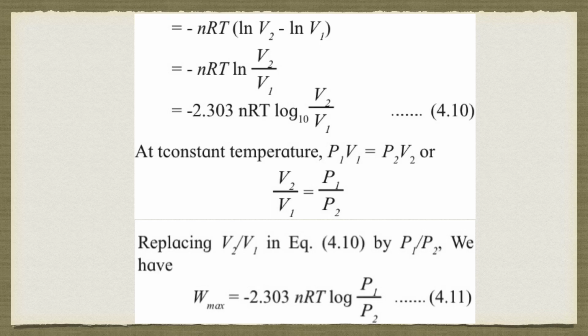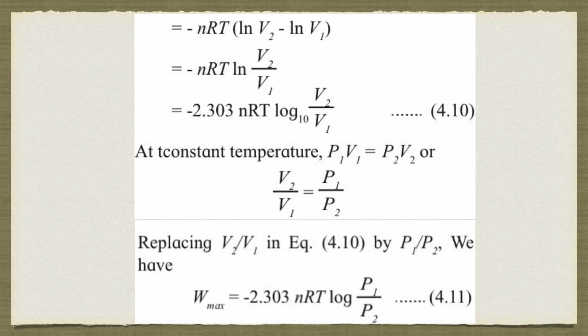Now if I want to replace V2 upon V1 by the pressure, then we know that at constant temperature, by Boyle's law, we can say P1 V1 equal to P2 V2. So I can say V2 upon V1 will be equal to P1 upon P2. I'll substitute the value in the above equation, and I'll get W max equal to minus 2.303 nRT log P1 upon P2.